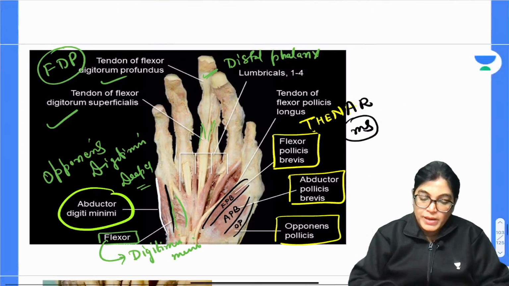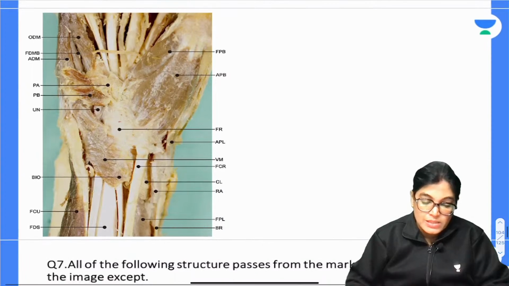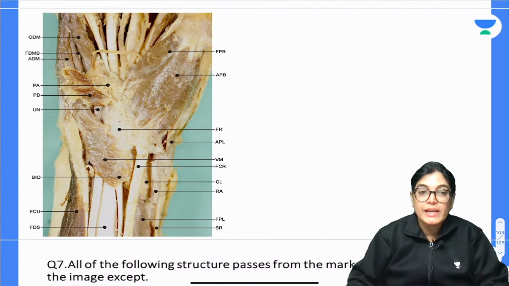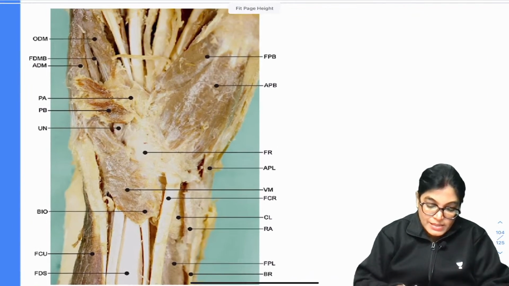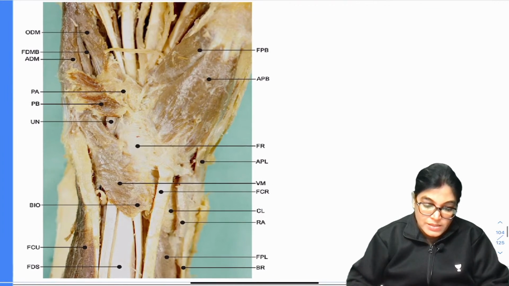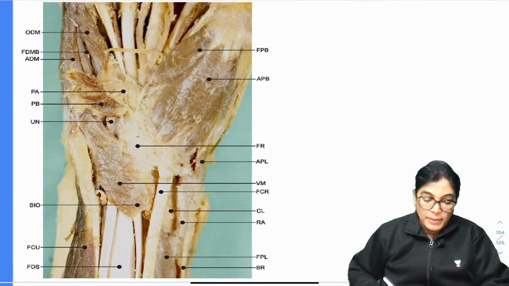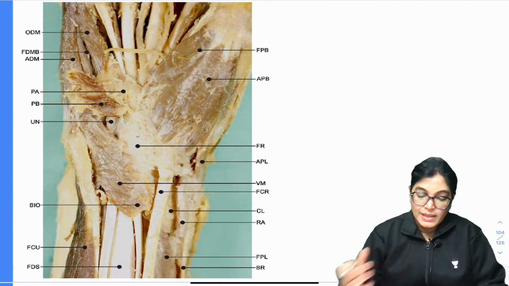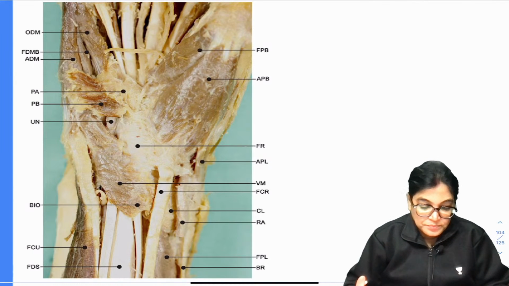So here is more diagram to make your concepts clearer. This is another cadaveric image where all the labeling has been done. Let me enlarge this diagram and explain the important muscles. See here, firstly we have to identify the lateral and medial aspect. Okay.